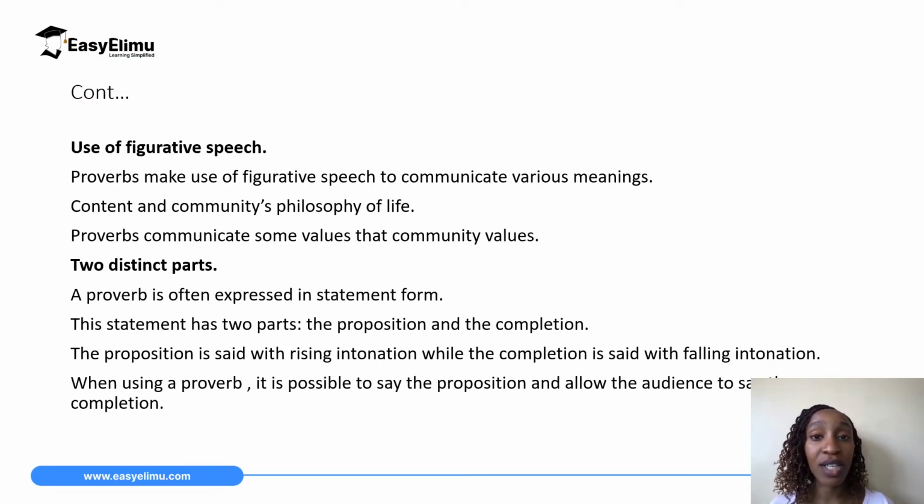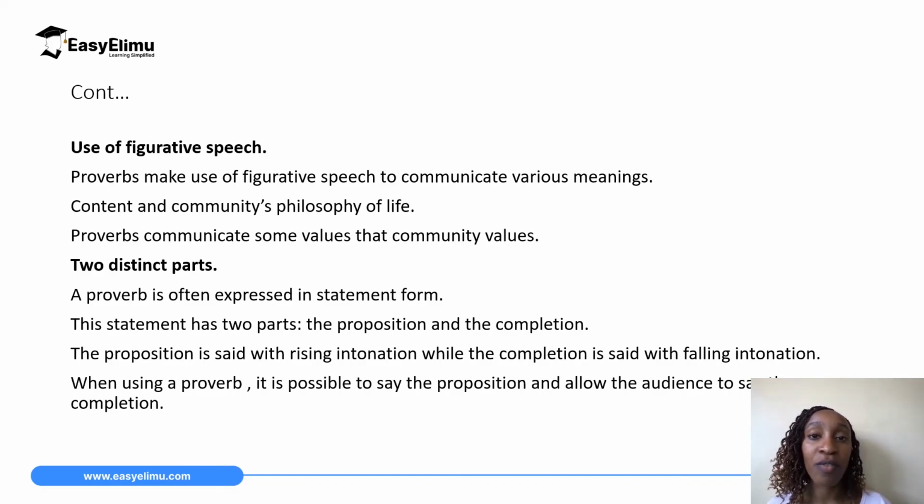Another characteristic of proverbs is that they use figurative language. Proverbs make use of figurative speech to communicate various meanings. Remember, we have said that proverbs have a deep meaning and a surface meaning. So they make use of the different figures of speech to communicate whatever meaning they are trying to pass. Proverbs communicate communities' philosophy of life. And lastly, proverbs communicate values that a community values or finds important.